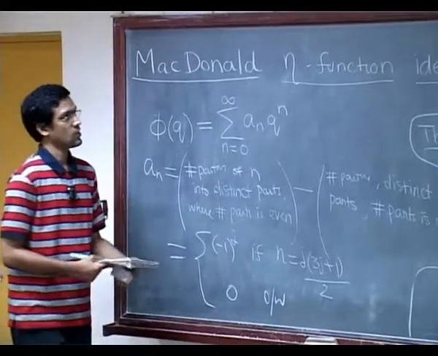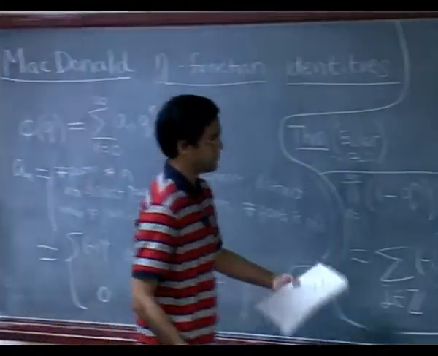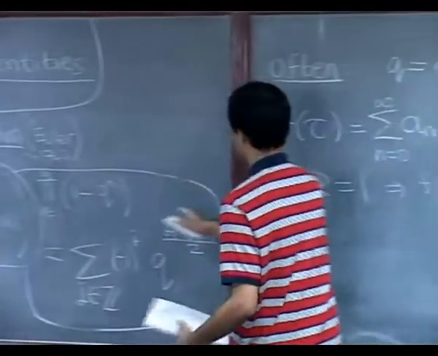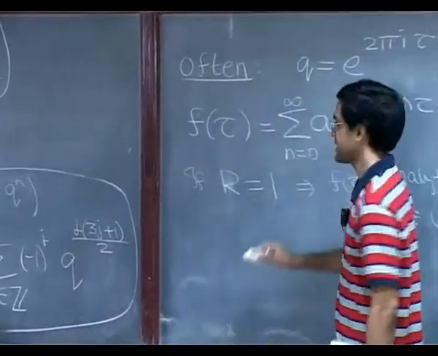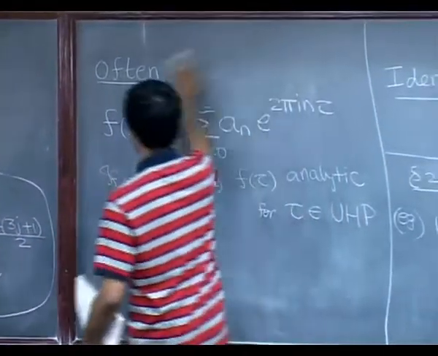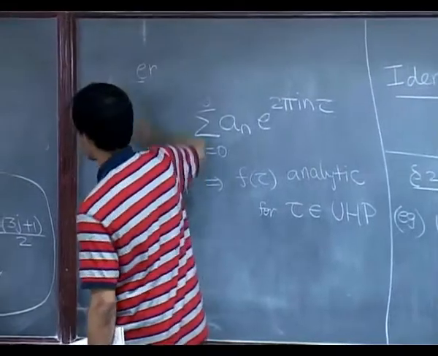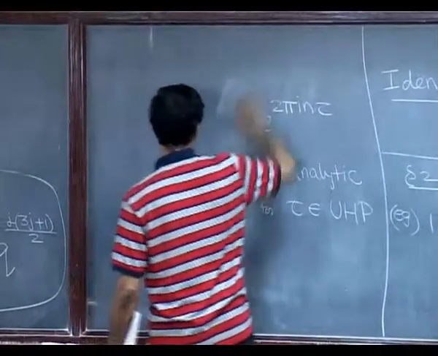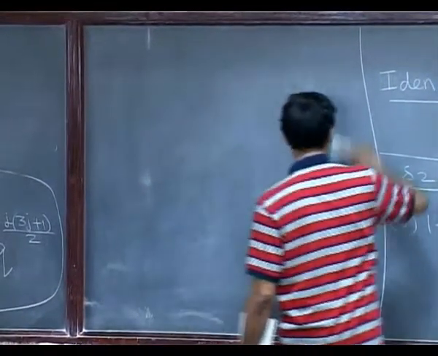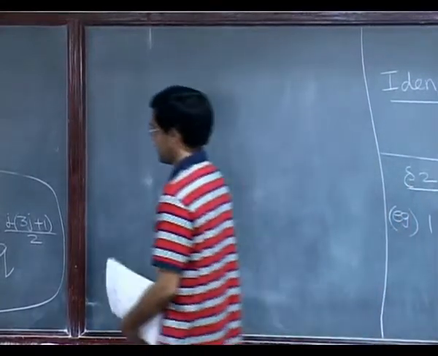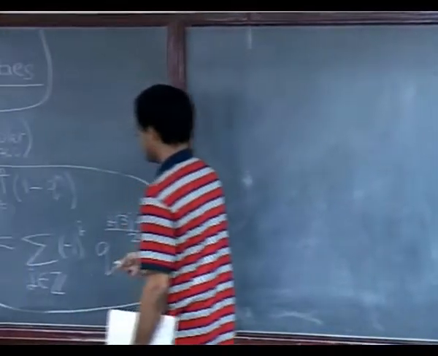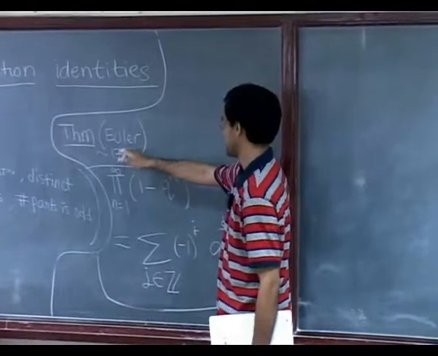Okay. So, that is Euler's so called pentagonal number theorem, because numbers of this kind are called the pentagonal numbers, which generalize the usual triangular numbers, square numbers and so on. And I will just briefly mention that there are several proofs.